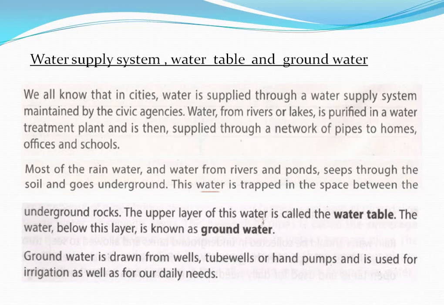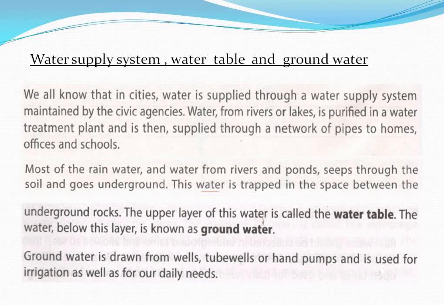Next, water supply. Through a water supply system you get water in your homes. The water supply system is maintained by civic agencies. It may be the Panchayat, it may be the municipality, or any other authority.